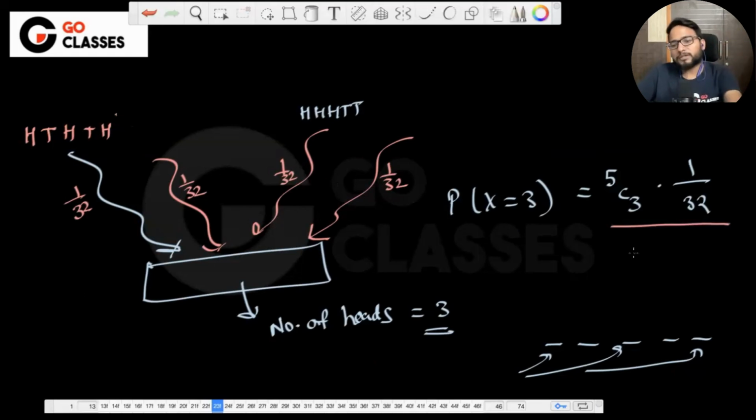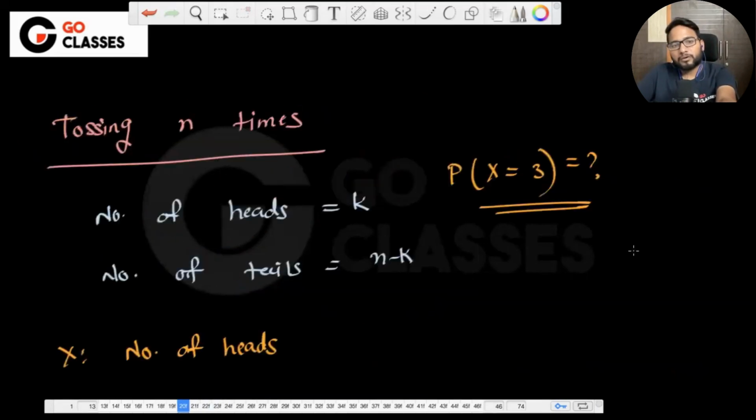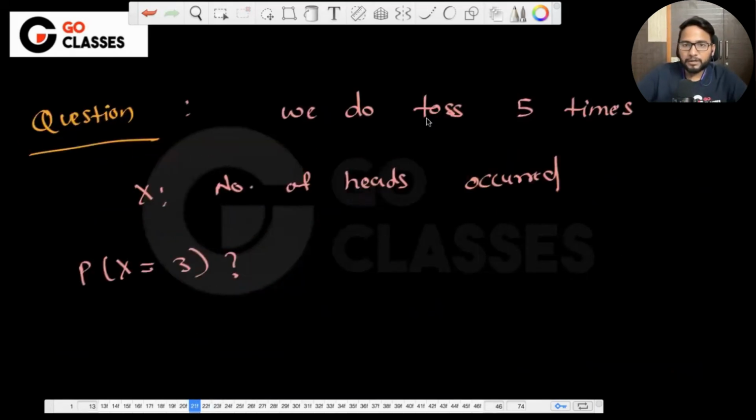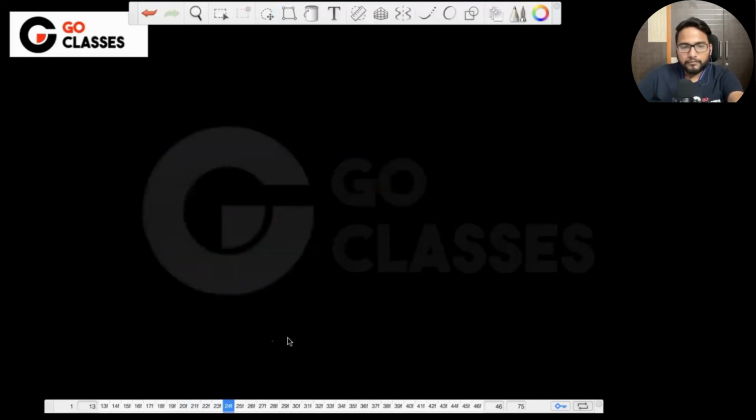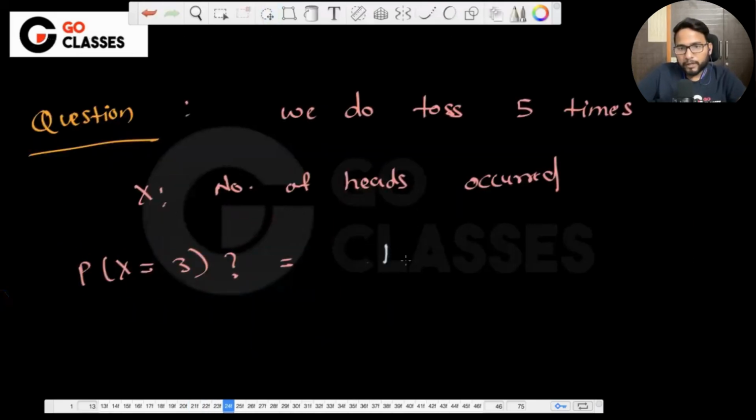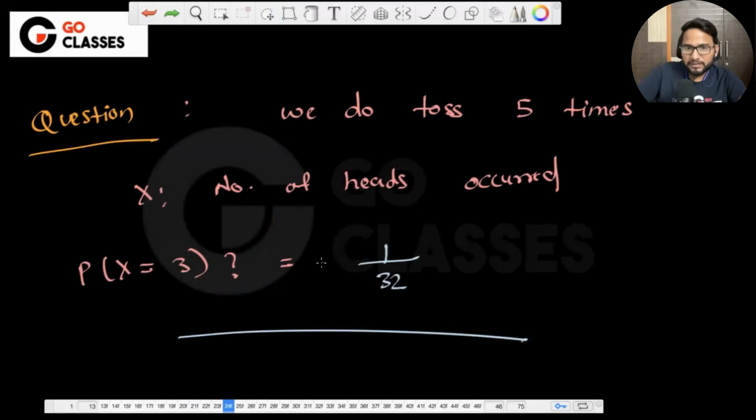So that's how we can solve this particular question. If you ask me what is the probability that X is 3, then what is the answer here? Maybe I can write the answer. It is 1 by 32. Correct? No, right? This is 10 by 32, because 10 into 1 by 32, basically. Yes, 5C3 into 1 by 32. So now this is correct, which is 10 by 32, which is equal to 5 by 16.